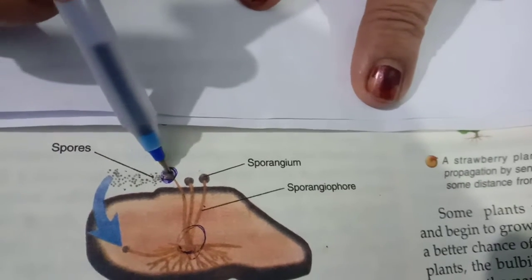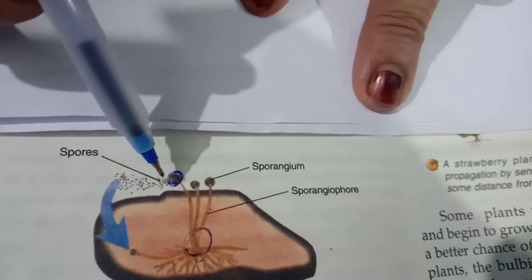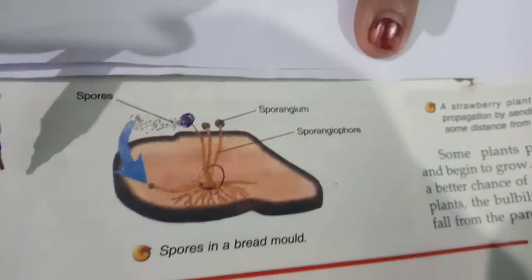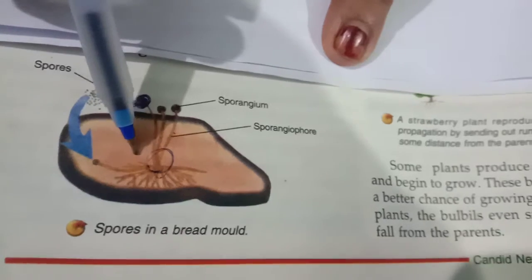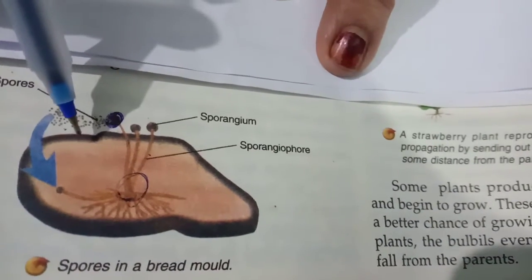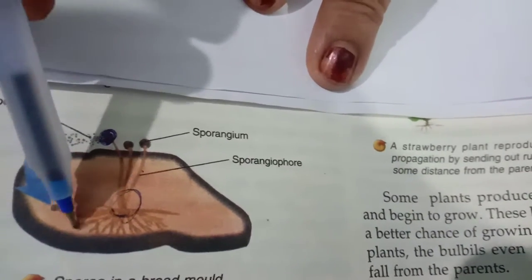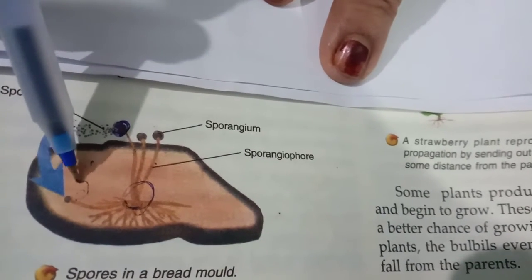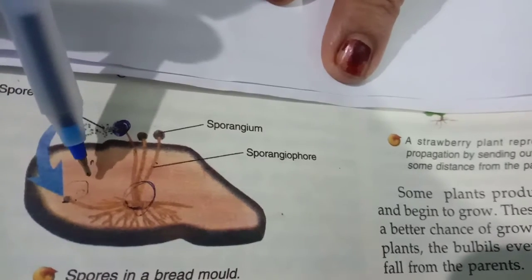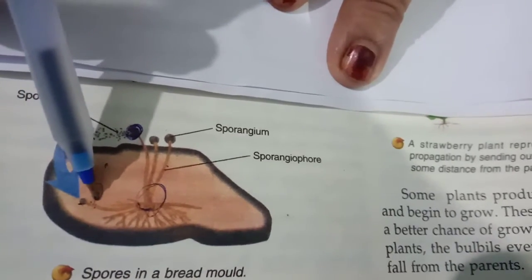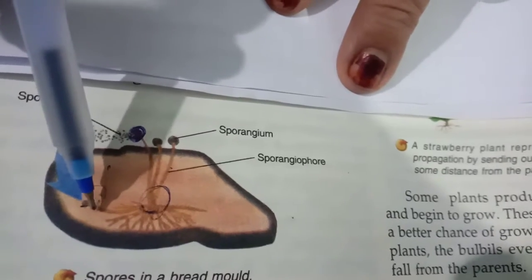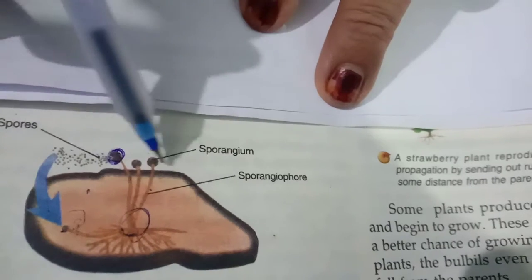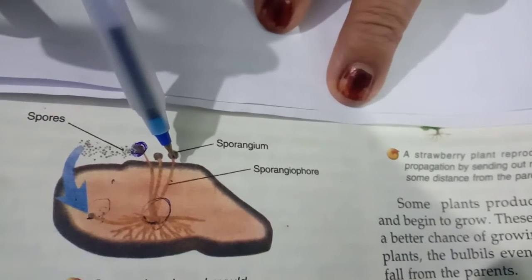Within it, there are numerous small structures called spores. When the spore wall breaks open, the spores get deposited on a suitable substratum. That's why on a stale bread or a chapati, a small blue-green mold, a black mold or a white woolly structure develops, and if you keep it as such, especially in humid and moist conditions, its spores spread to the other parts of the bread.